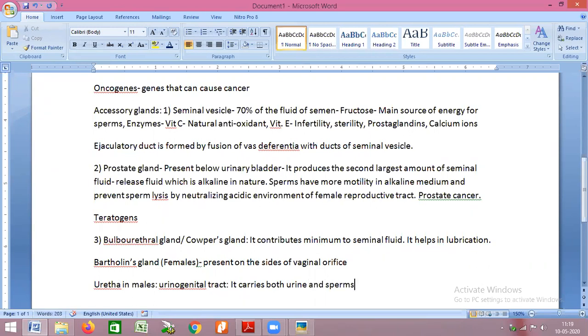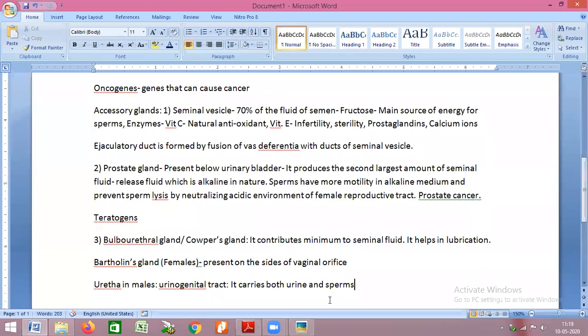Since it can carry both, the urethra in males, only in males, is called the urinogenital tract. In females, the urethra and vagina are two different openings. So urinogenital tract is the common term only used for males.